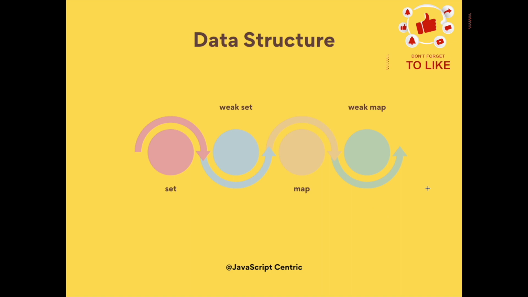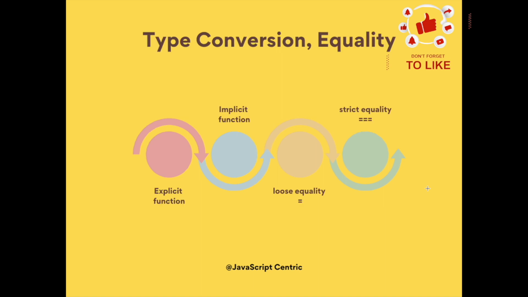The next topic is data structures, where you can learn Set, WeakSet, Map and WeakMap. Apart from it you can learn about the linked list also, and other data structures in JavaScript, but this is the basics. After that you should know about explicit and implicit conversion, and the equality operators like loose equality and strict equality operators. Actually at this point we should have the double equal.